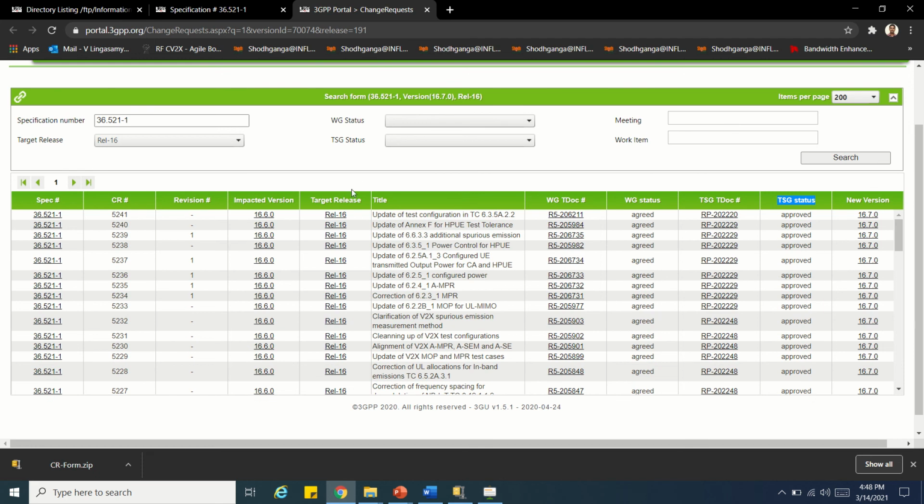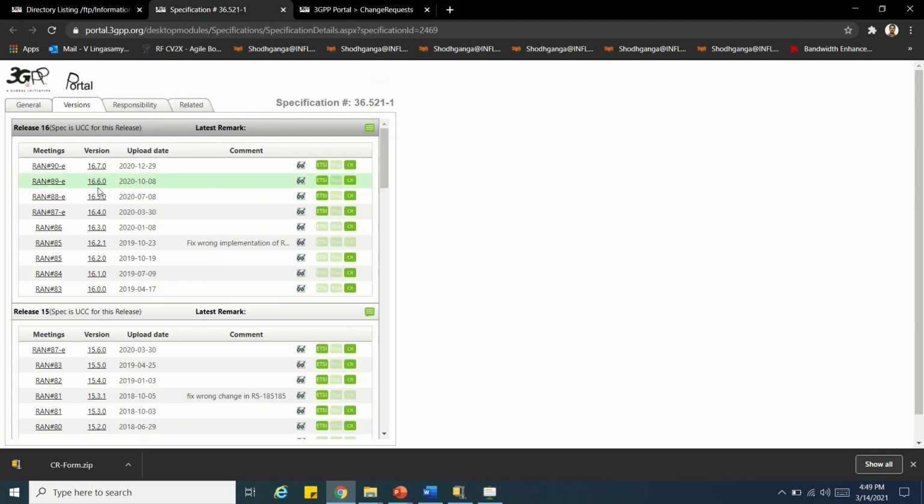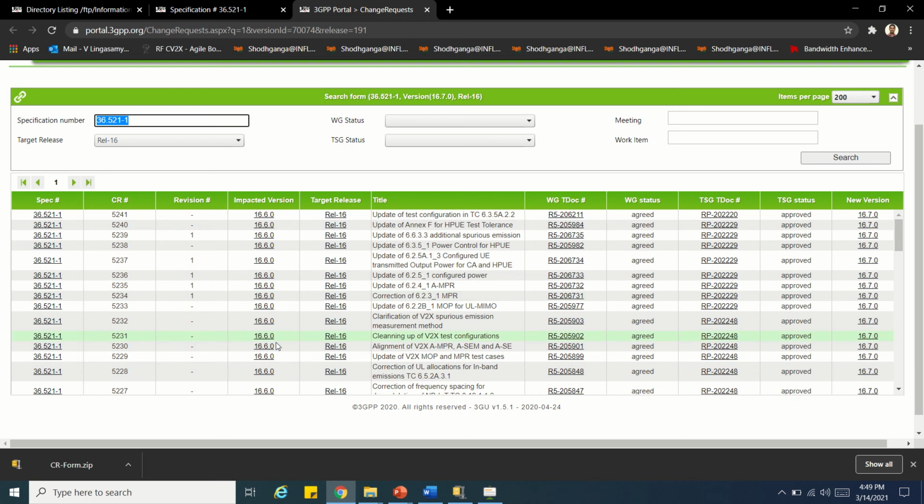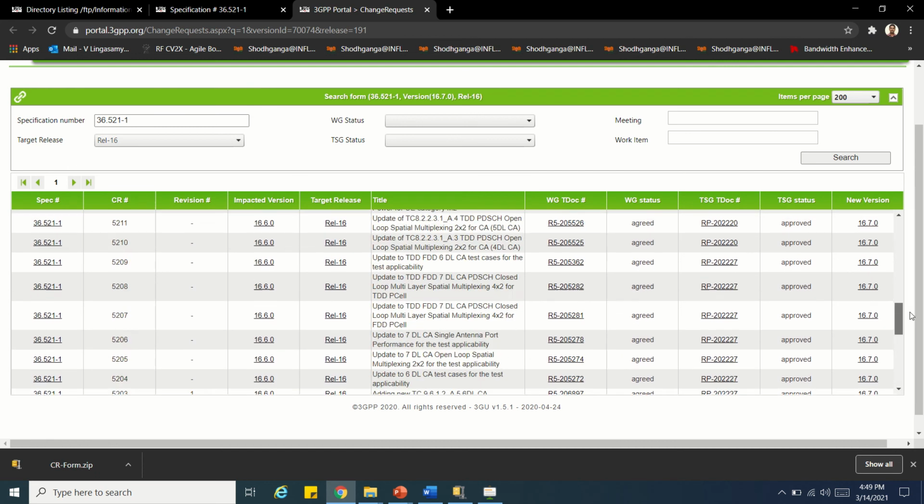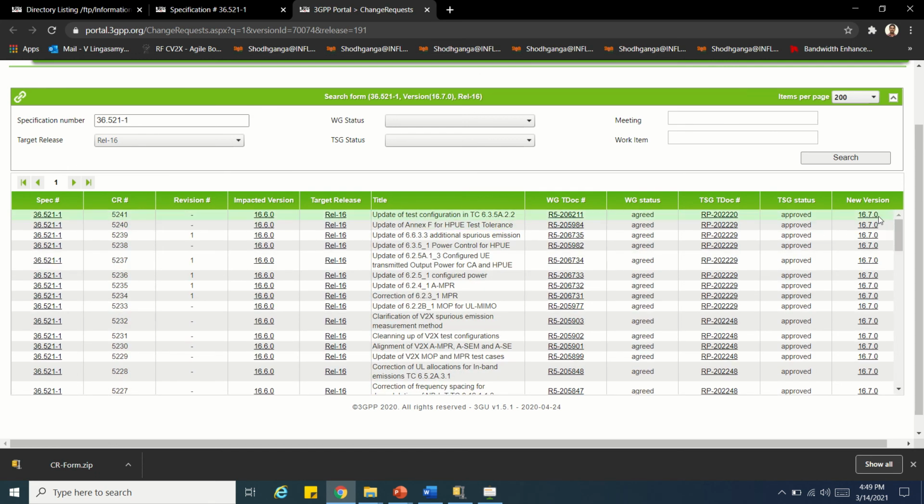You can see here the target release, which release they are targeting, release 1, 2, 3, 4, 5, like that. Now release 17 is going on, but this particular spec is release 16. The impacted version is the previous version, which is 16.6.0. The previous version is impacted because there was a change request on each test case, so those changes are being incorporated in 16.7.0.